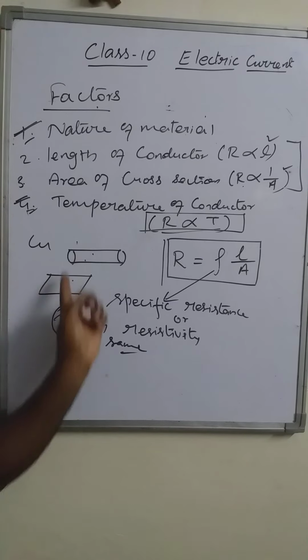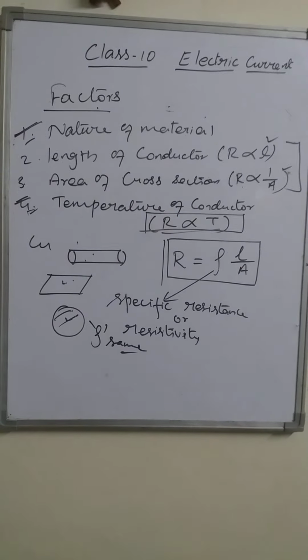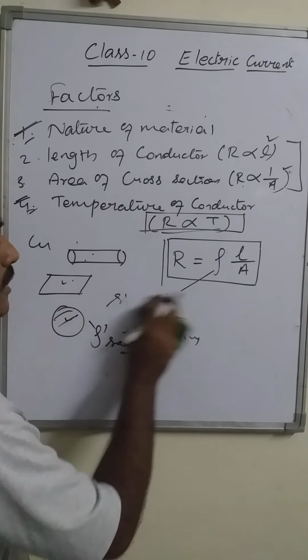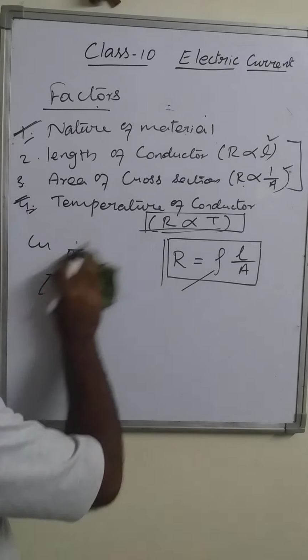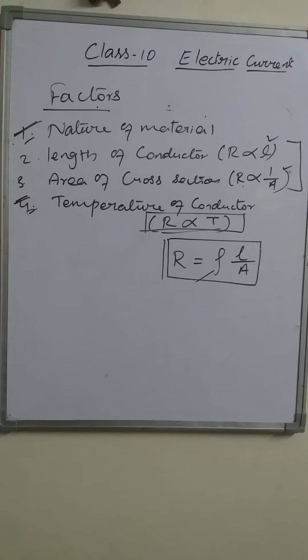Resistance of these three things will be different for the same material because the length and area of cross section change. Right. Now this resistivity is also different for every material.